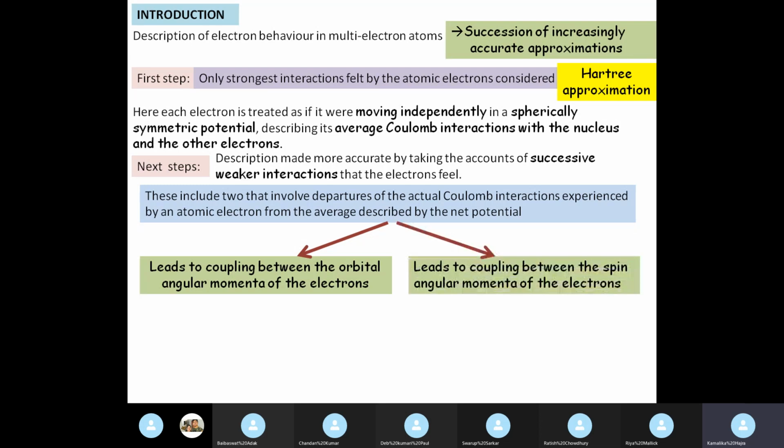And the other coupling is between the spin angular momenta of the electrons. An electron, you know, is spinning on its own axis. It is not just moving around the nucleus, it is also spinning on its own axis. So here we still maintain the similarity of the atom with the solar system model. In the solar system model, all of you know that a planet spins on its own axis as well as revolves around the sun on an elliptical orbit.